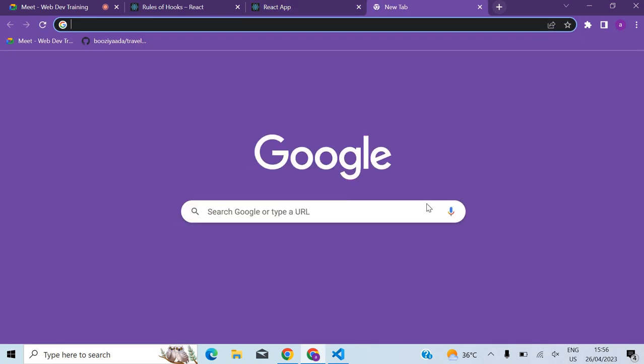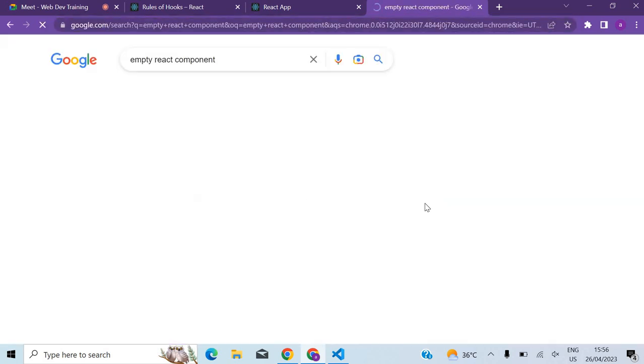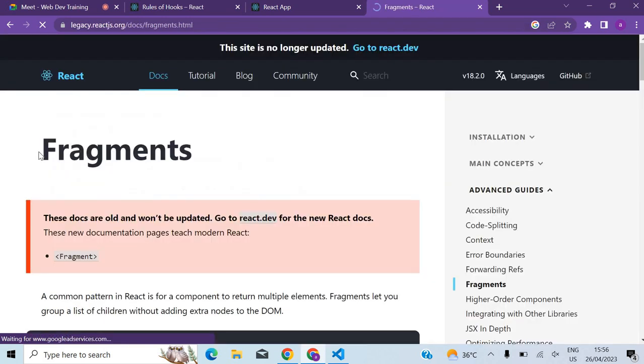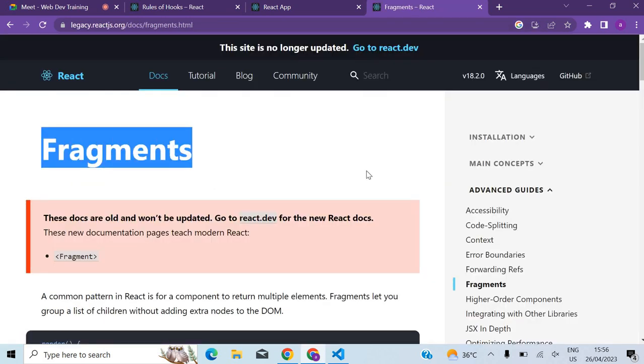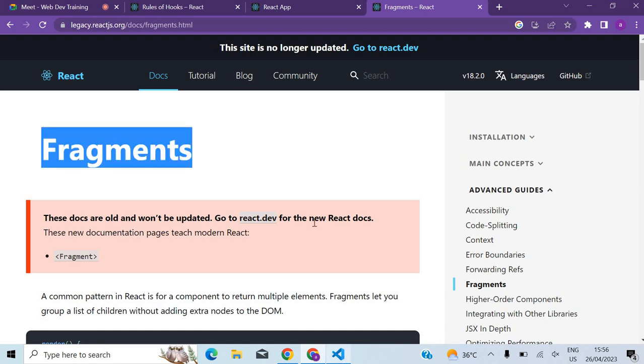Empty wrapper, that's the meaning of it, but one minute, let me search for that. Fragment, yeah, React fragments. This is the name. Okay, this is an empty wrapper, but it is called a fragment, the technical name.